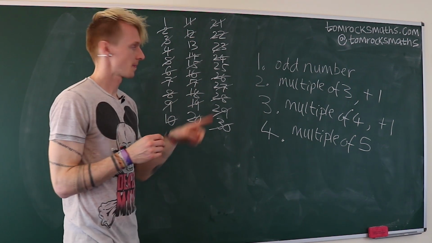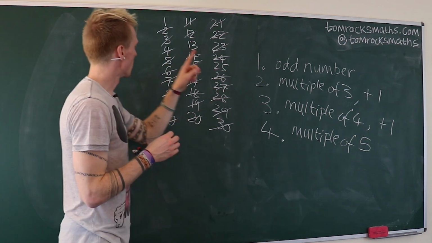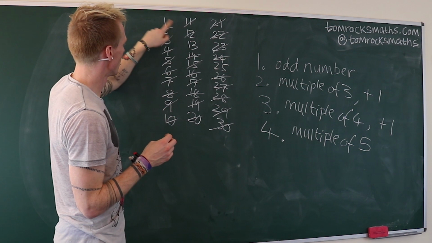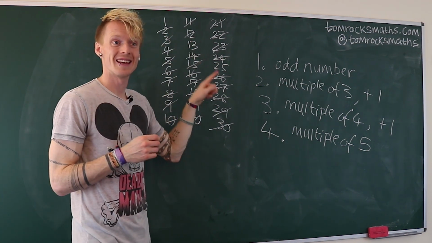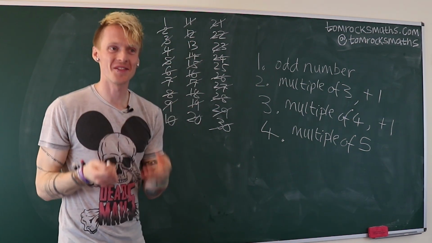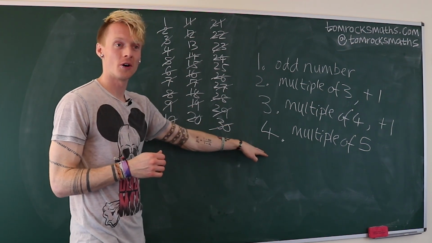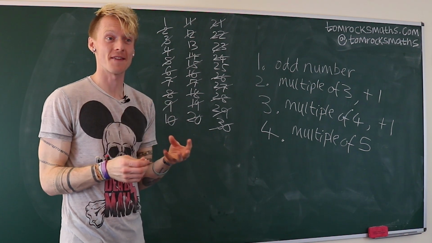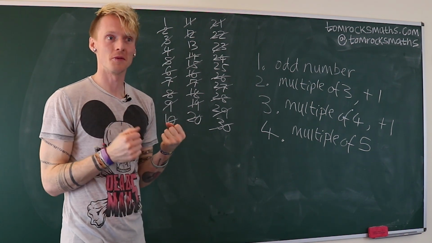So now, from the first 3 rules, we're only left with just 3 possibilities: 1, 13, and 25. And now the last rule, rule number 4, says that our answer, the class size, must be a multiple of 5. It must be perfectly divisible by 5.